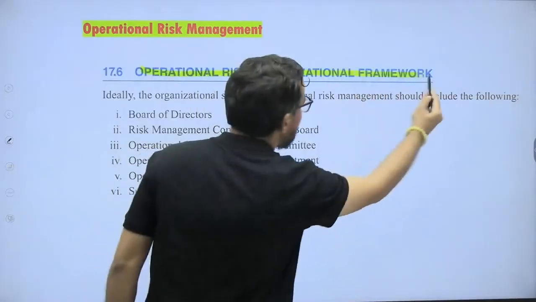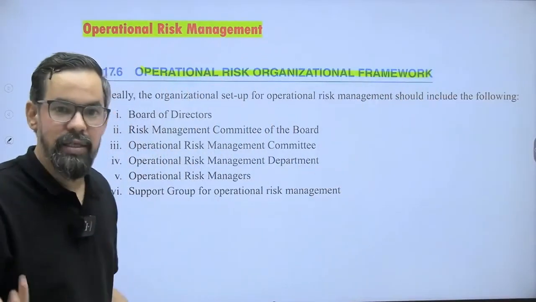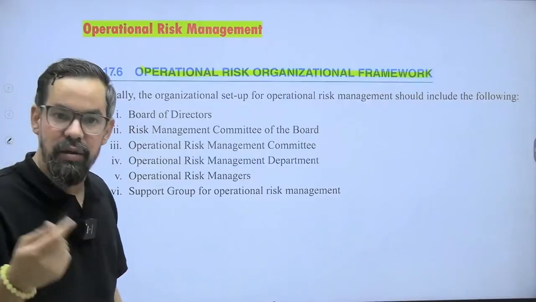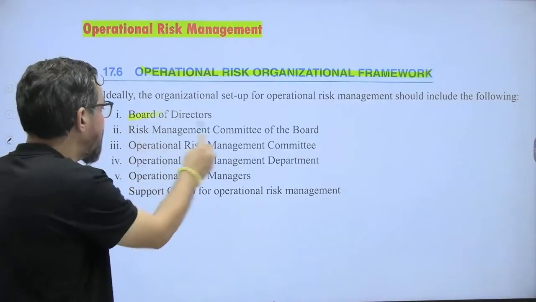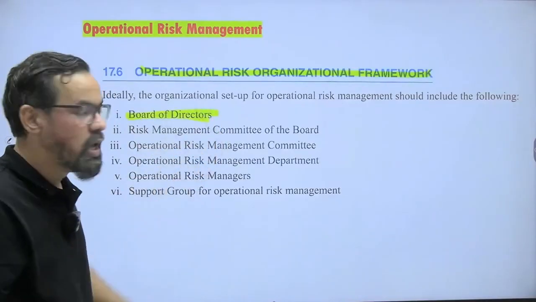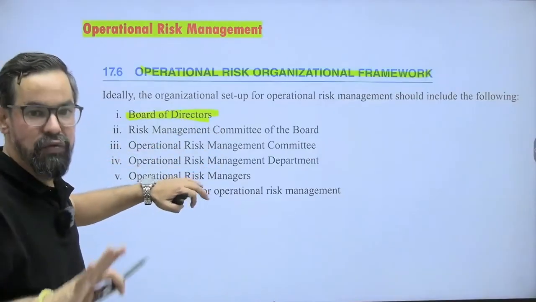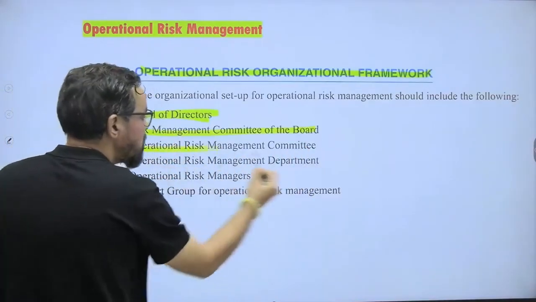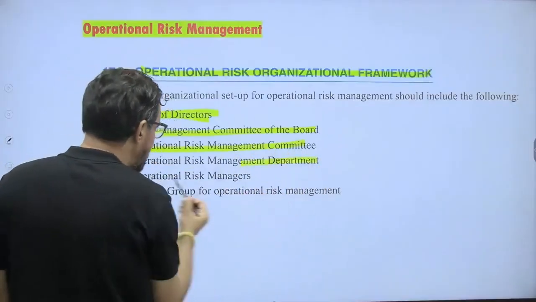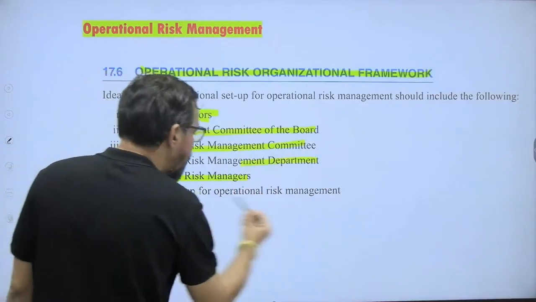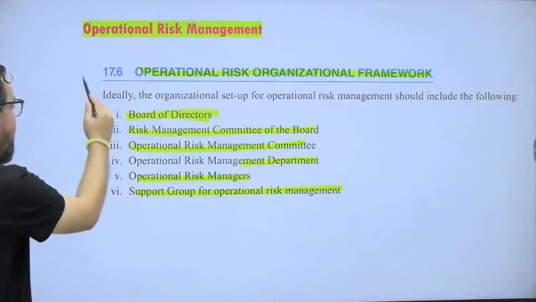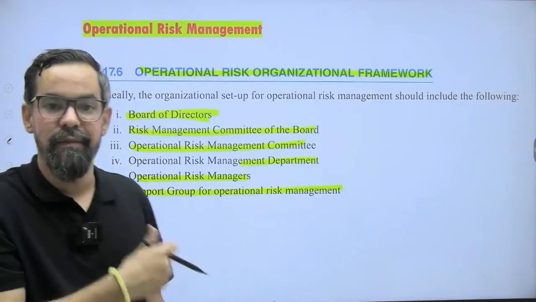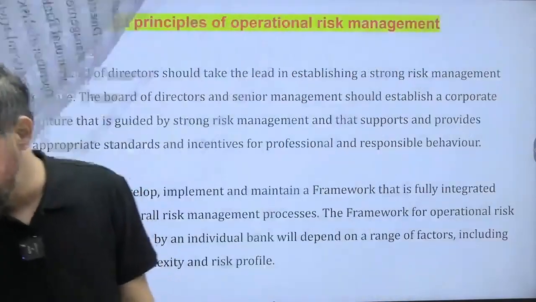Operational risk management organizational framework, again it is the same, the framework is the same in every case. We have the board of directors, who are eventually responsible for all losses that arise from operational risk. Then the risk management committee, operational risk management committee, departments, operational risk managers, and support group. I hope now everybody is able to remember this. This is the third or fourth time we are going through the same process, right?